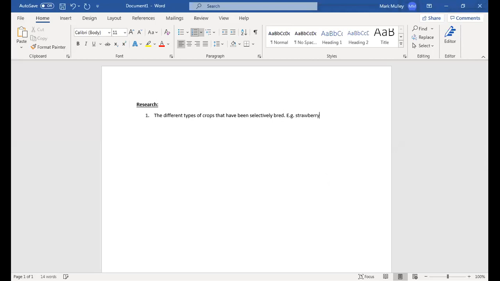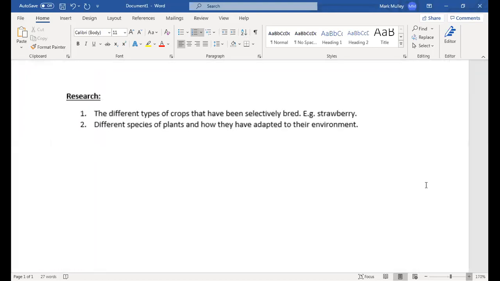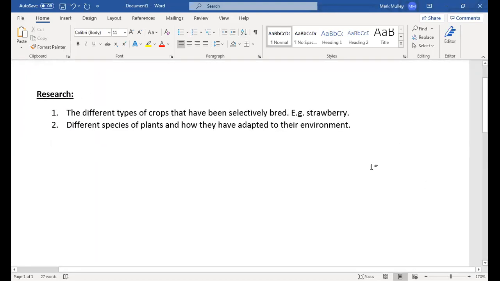I would also like to research different species of plants and how they have adapted to their environment. This is really key because you might learn why a cactus is able to survive in the desert whilst other plants aren't. So that might be a really good thing to do.